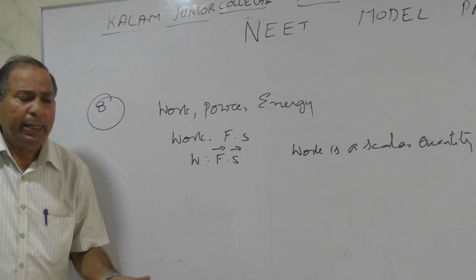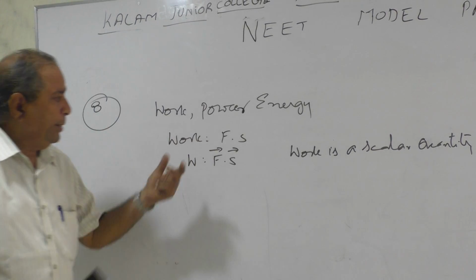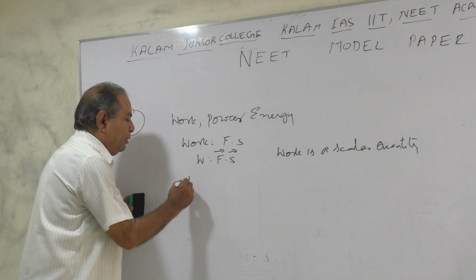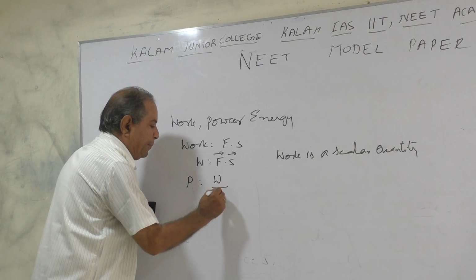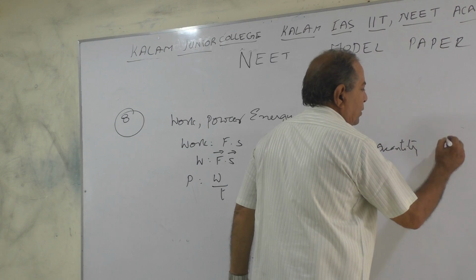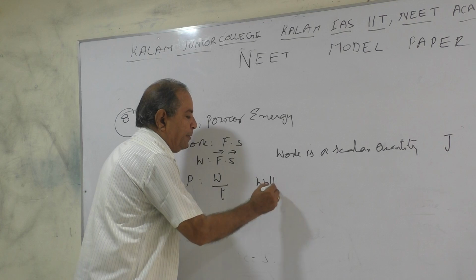What is meant by power? The rate of doing work. Power is equal to work by time. For work, the unit is joule. For power, the unit is watt.